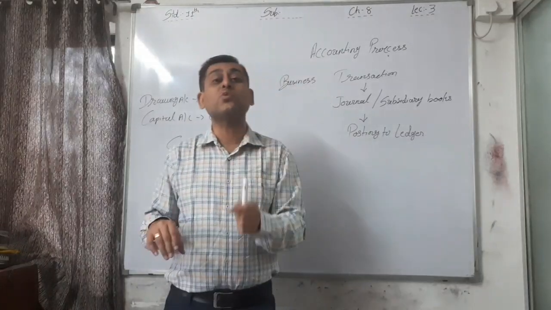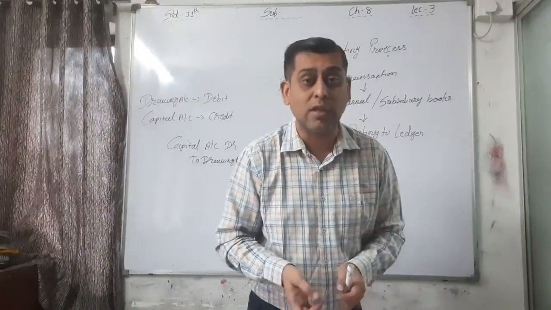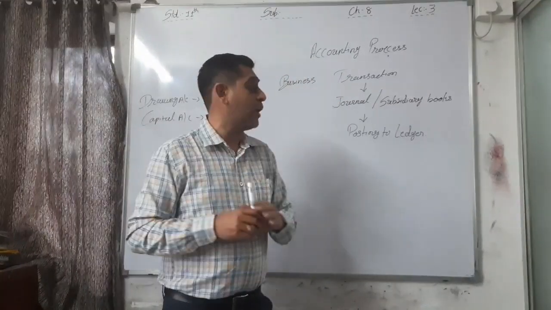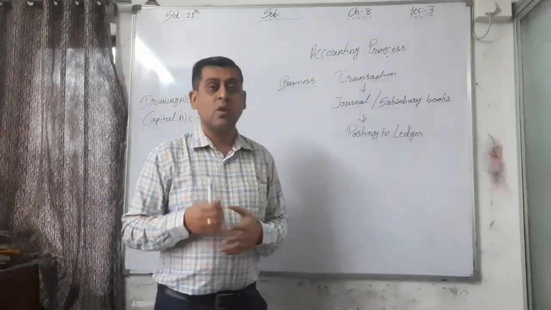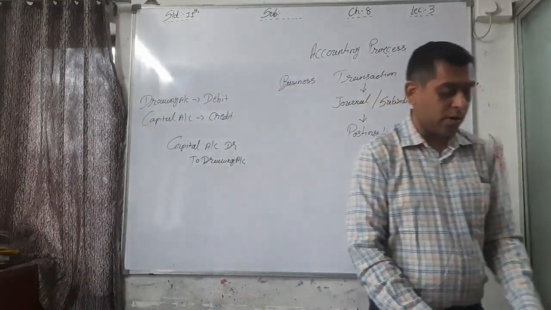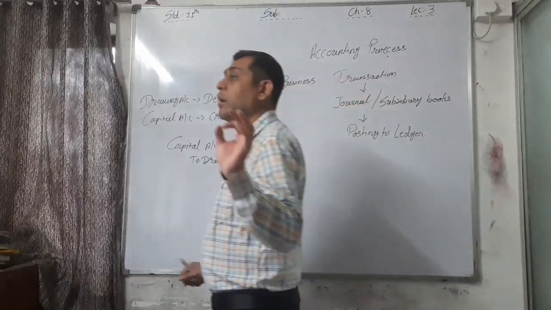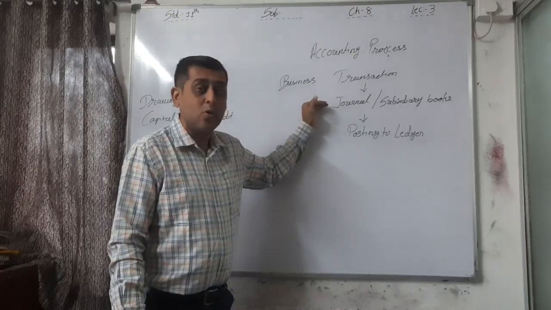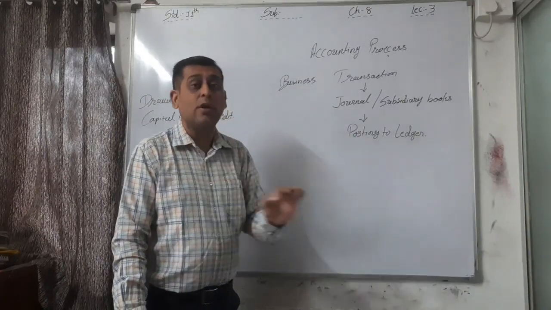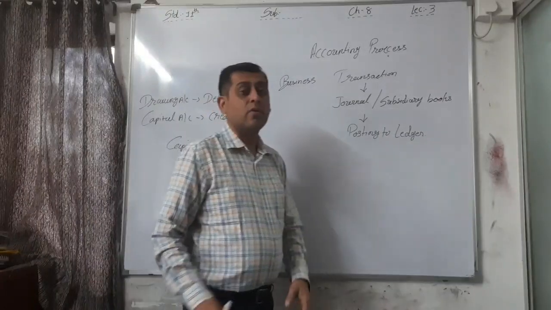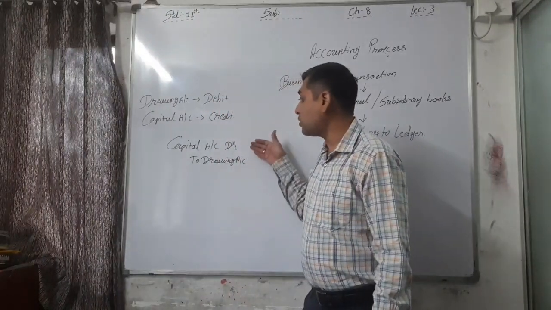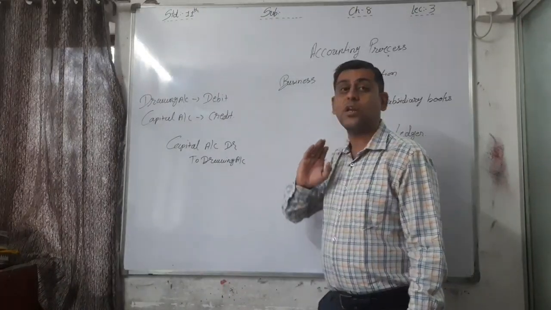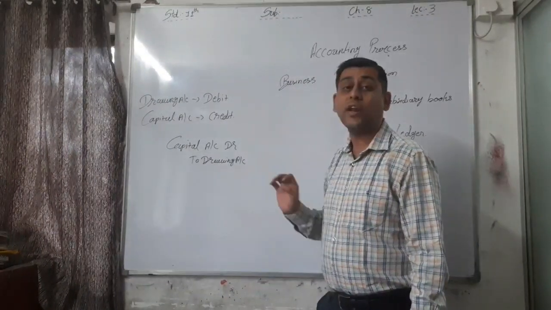Now purchase book means what? We have to prepare a purchase account for that. From the purchase book, we have to prepare one purchase account, and that is called posting to the ledger. All the accounts, ledger means what? All the accounts. So here, whenever all the entries are recorded in journal proper or subsidiary books, now we are recording to the particular account. Here in journal, see, these types of transactions are there: capital account, debit to drawing account. And in the journal proper and in the subsidiary books, all these types of transactions are recorded.